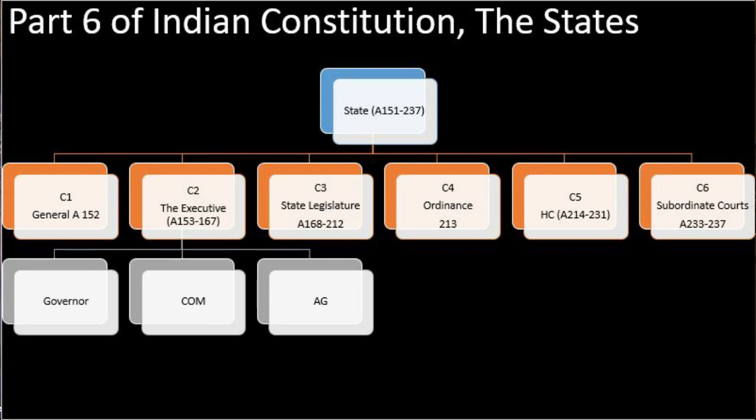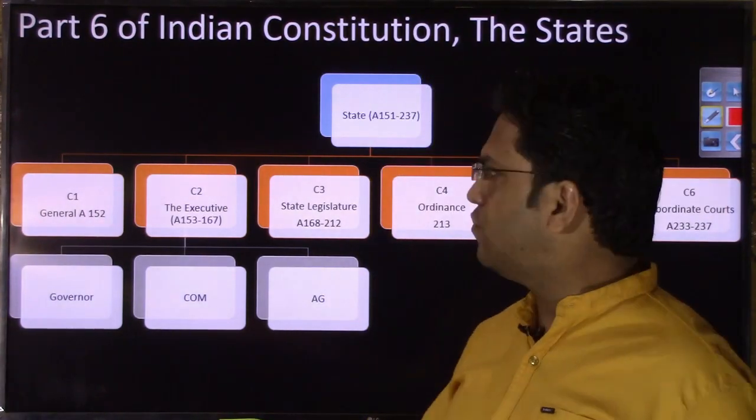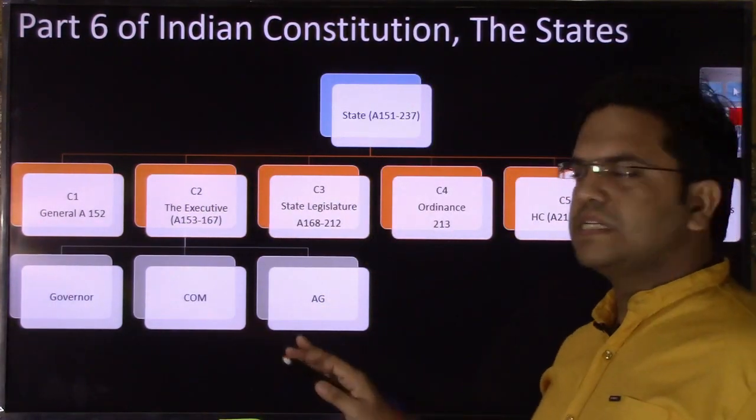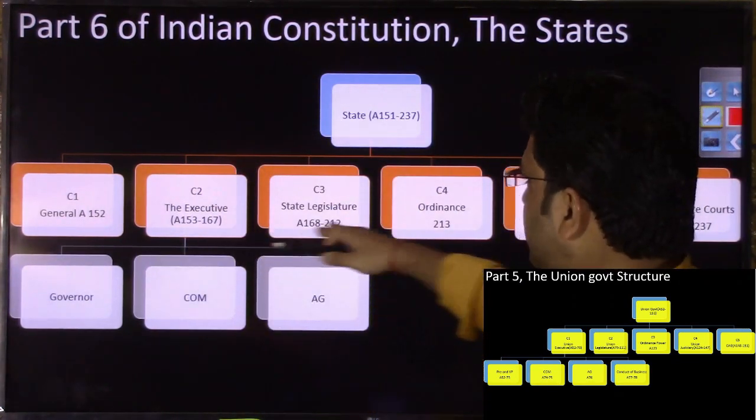First we'll discuss the structure of part 6 of the Indian Constitution, how many chapters it has been divided into, and thereafter we'll start discussing the core of this chapter, that is the governor. As you can see on the screen, part 6 has been divided into 6 chapters. Similar was the structure of the union government. When we were discussing the chapter on the president, you would have noticed the same kind of slide. Part 5 similarly had been divided into these 6 chapters.